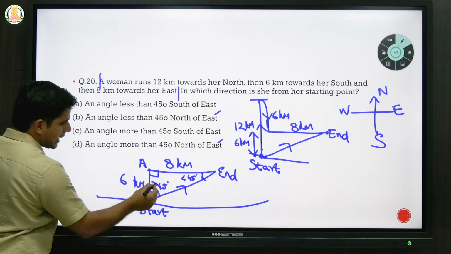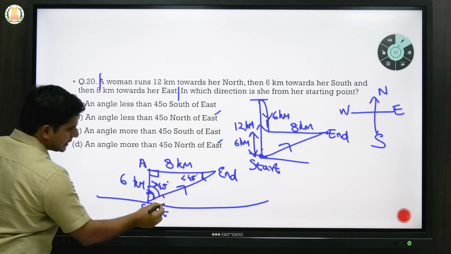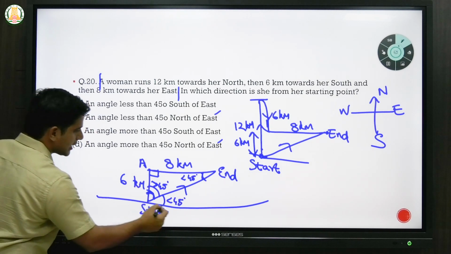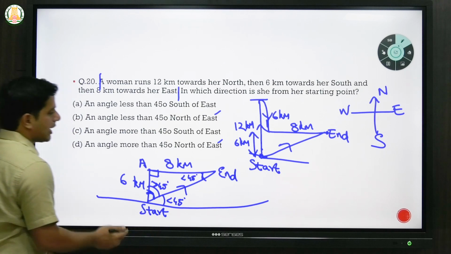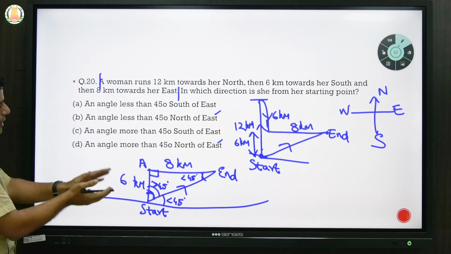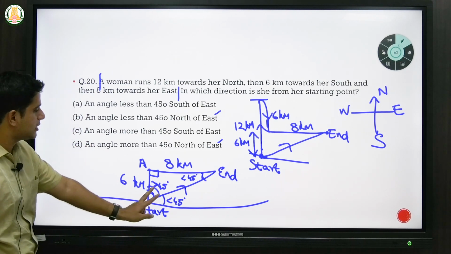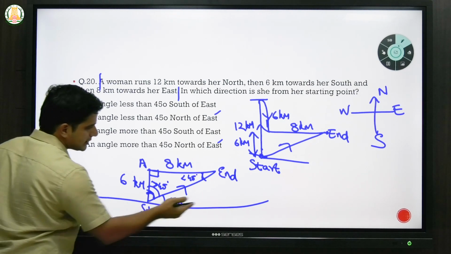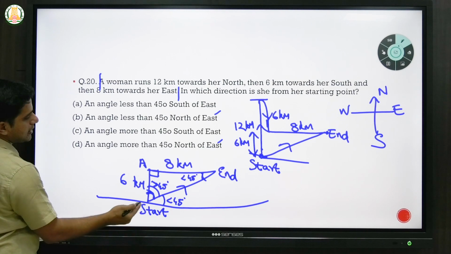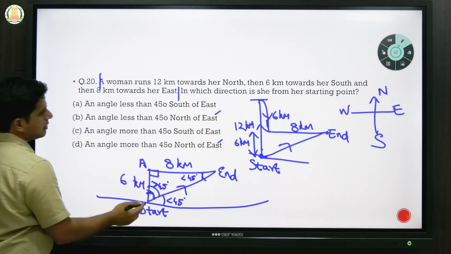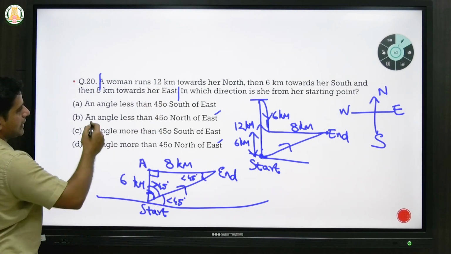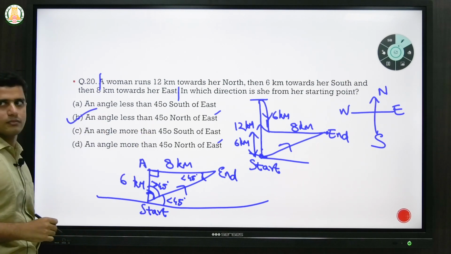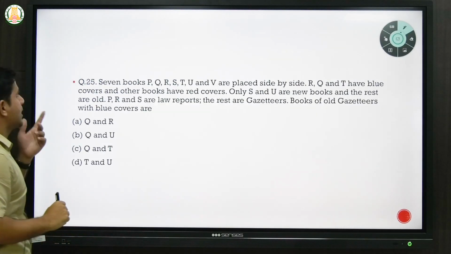So if this angle is more than 45, this angle will be less than 45. Because we know this is a 90 degrees angle, and if one angle is more than 45, the other has to be less than 45, so that if you add both of them, you get 90. So if you mark this as your standard line, you will see that she has finally ended up in the northeast direction, but at an angle less than 45 degrees. So the answer will be the second option. Okay, so the 25th question.